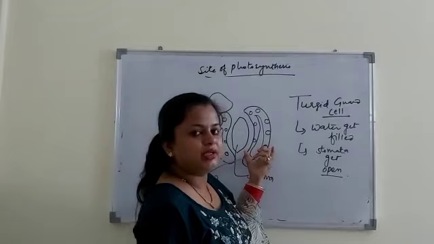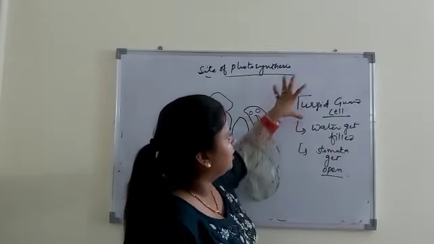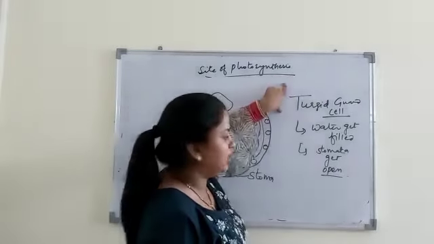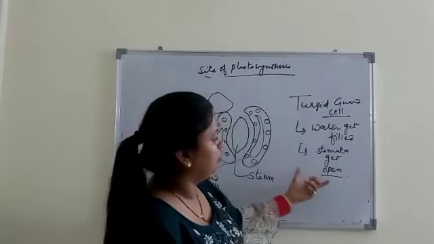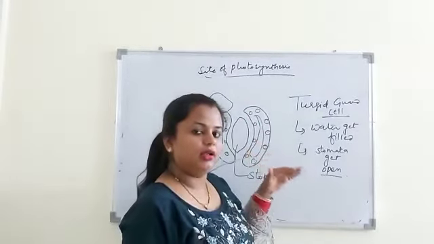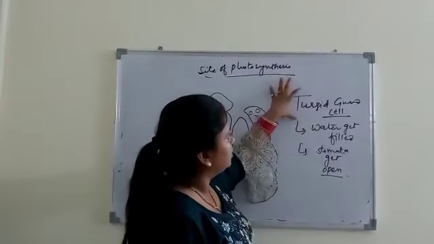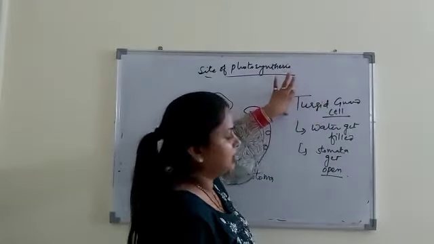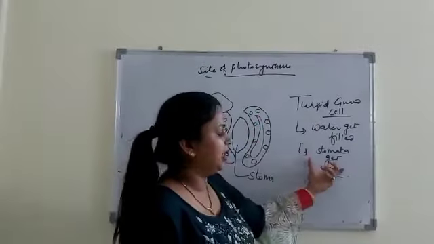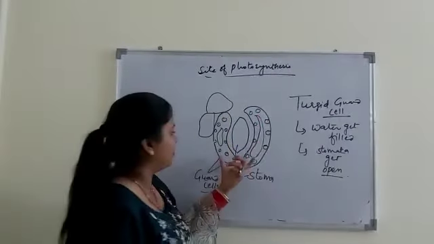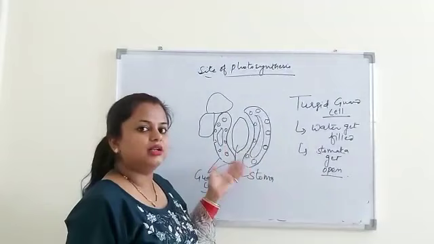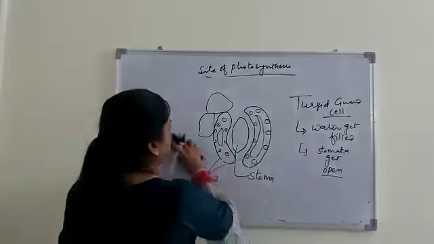So when guard cells are filled with water, they become turgid. And in the other case, when they lose water, they do not remain turgid and get closed. So on the basis of turgidity, guard cells open and close stomata.